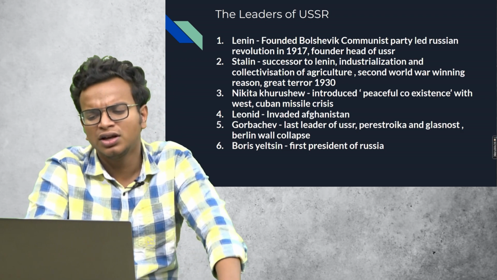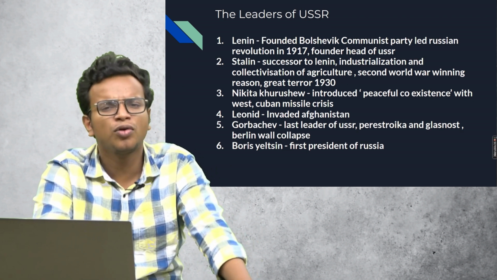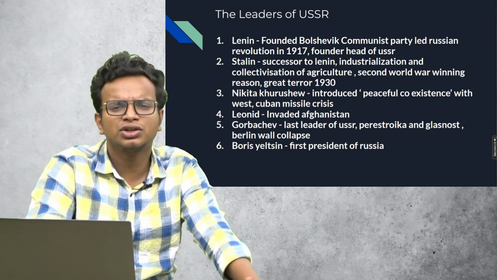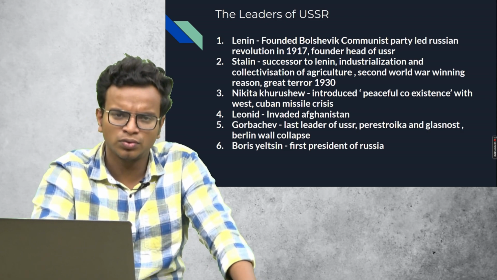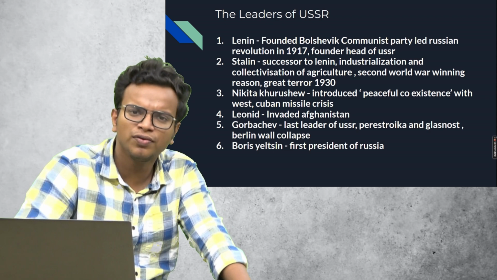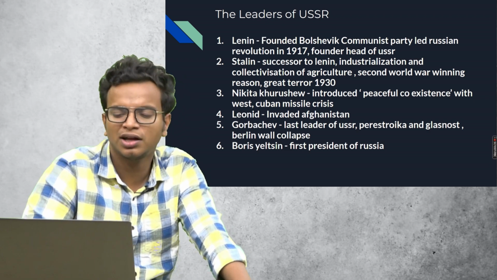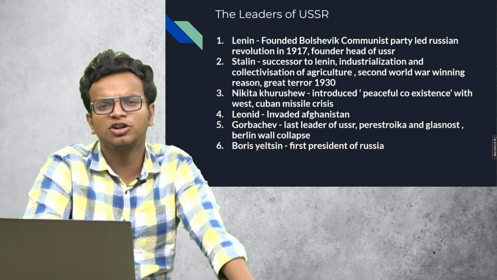Then comes Gorbachev, who is the last leader of USSR. He is known for the perestroika and glasnost programs and the collapse of the Berlin Wall with the disintegration of USSR. At the point of disintegration of USSR, he was the leader of the Communist Party and USSR. And after Gorbachev, it's Boris Yeltsin, who was the first president of Russia.